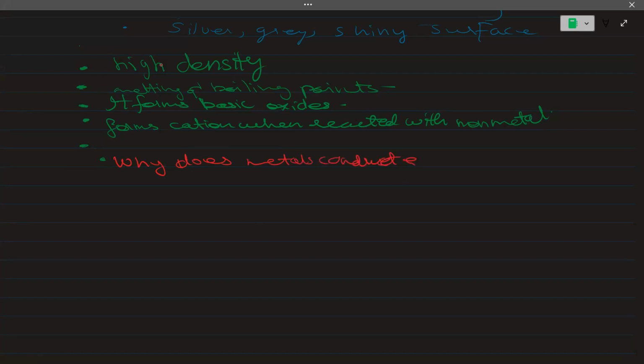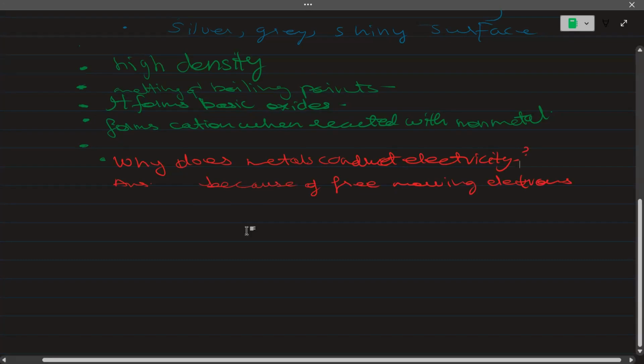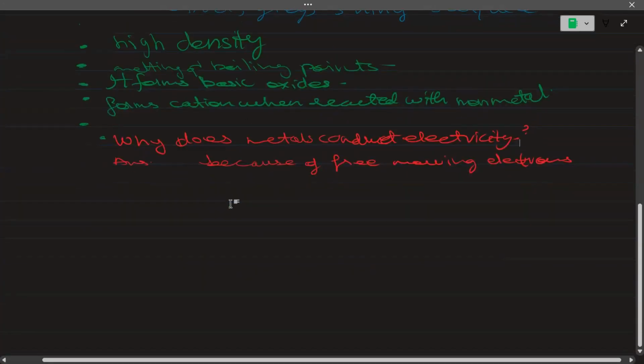The answer to this is because of free moving electrons. This question is mostly asked in the past papers. Almost every time this question is asked.